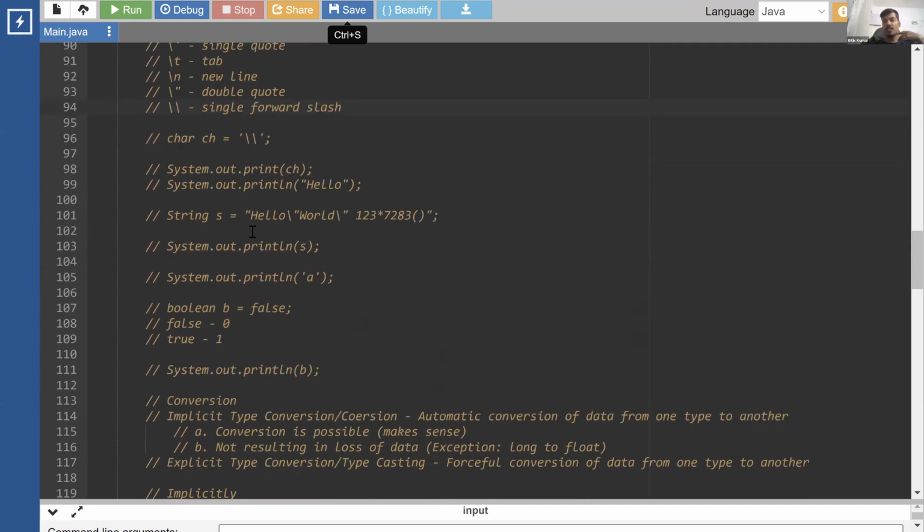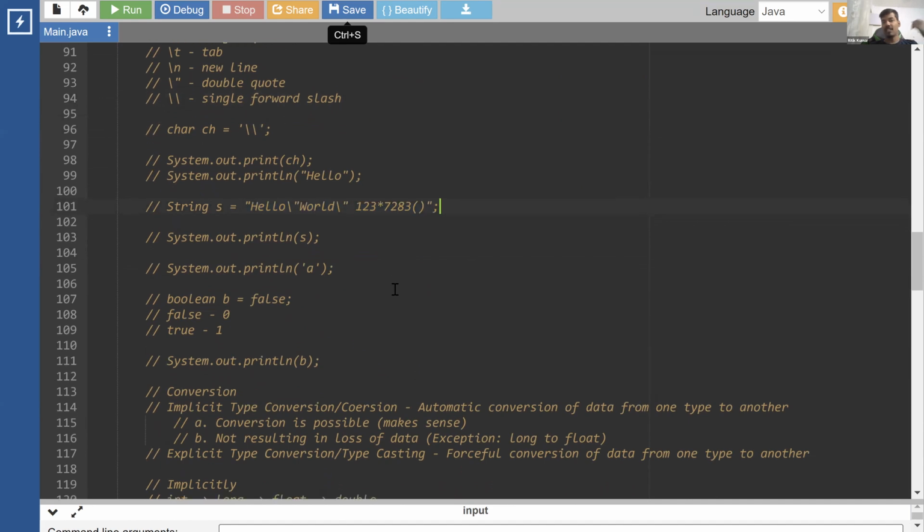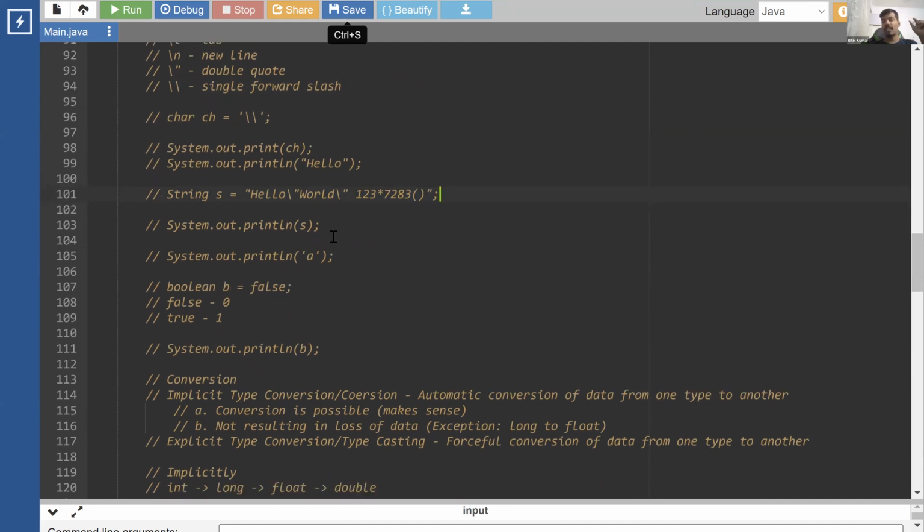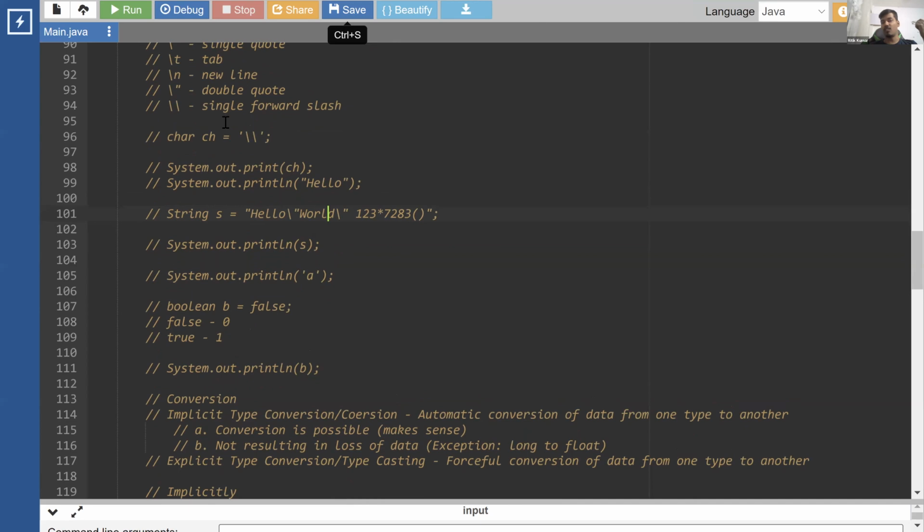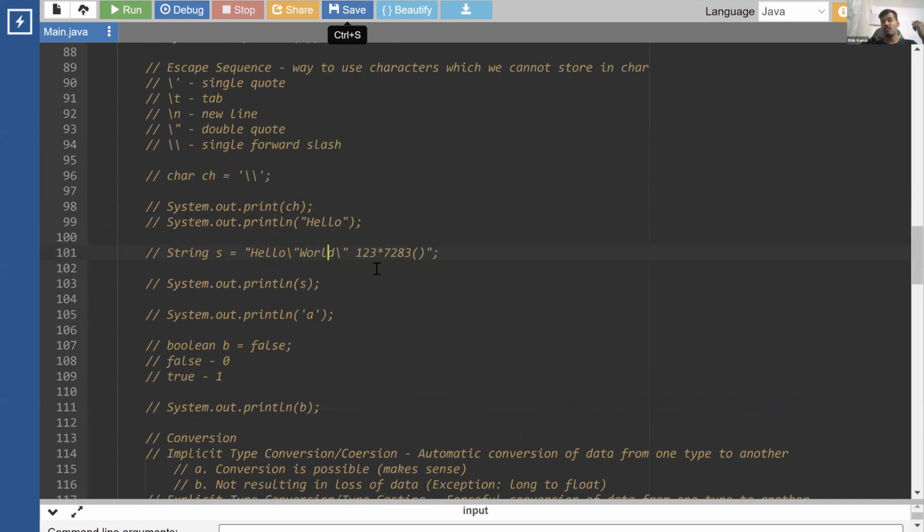You can use these escape sequences in the case of strings as well. You can put these escape sequences inside a string's double quotes, like all the characters which you cannot put normally. For example, you cannot put a double quote inside a string, but with an escape sequence you can. You cannot put a backslash or an enter or a tab, but all those characters you can put inside the string.